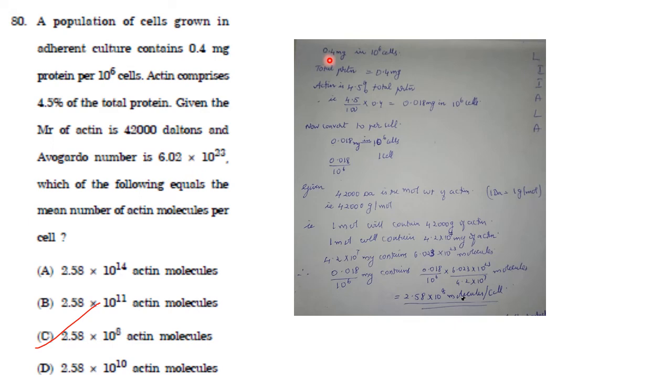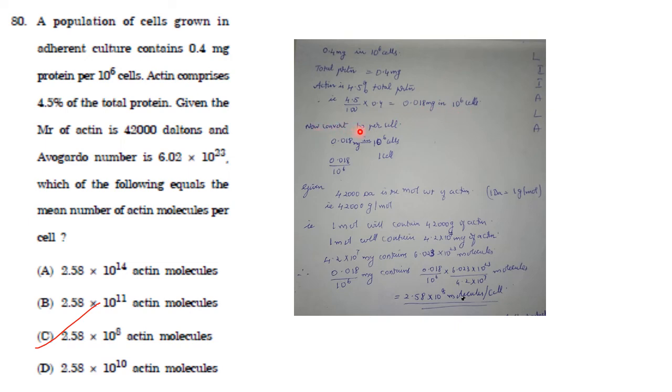So you have got 0.4 mg in 10 raised to 6 cells, and actin is 4.5% of the total protein. So 4.5 divided by 100 into 0.4 you will get 0.018 milligram in 10 raised to 6 cells.